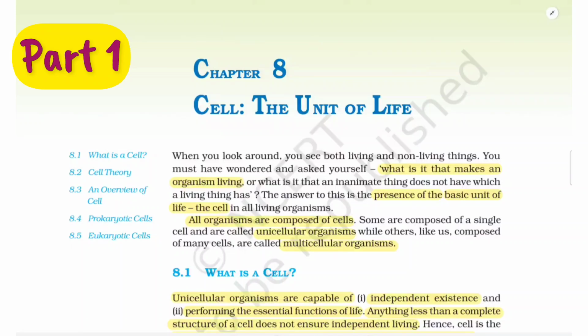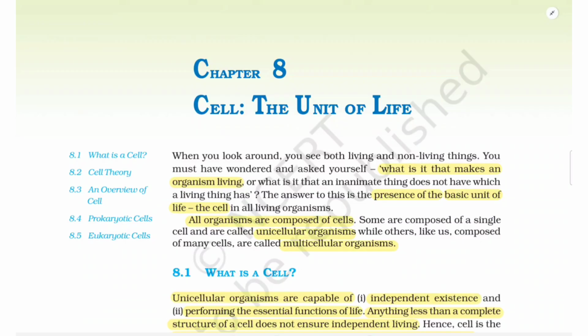Class 11, Chapter 8: Cell, the Unit of Life. When you look around, you see both living and non-living things. You must have wondered and asked yourself, what is it that makes an organism living, or what is it that an inanimate thing does not have, which a living thing has?